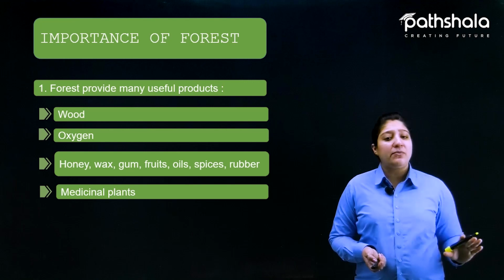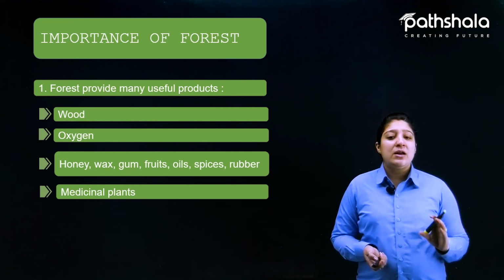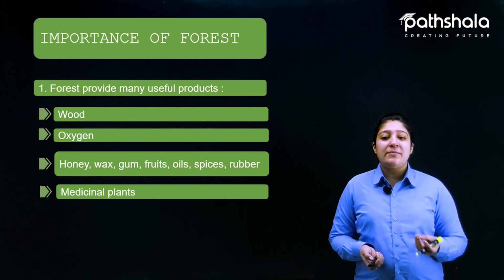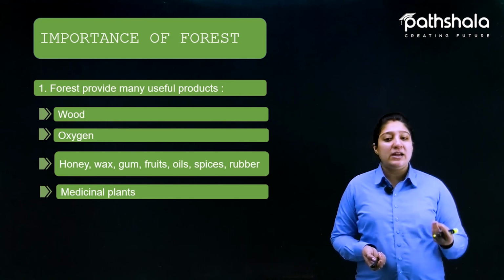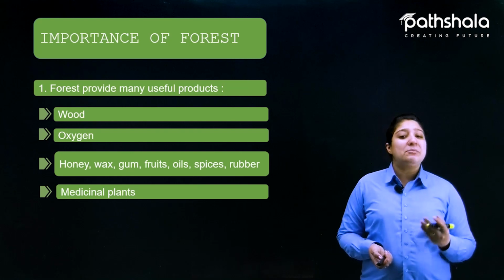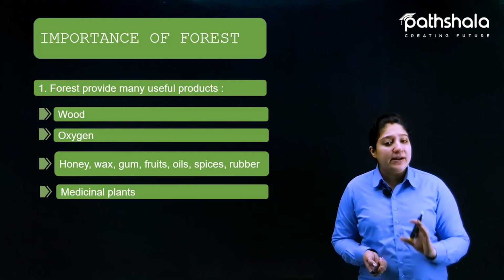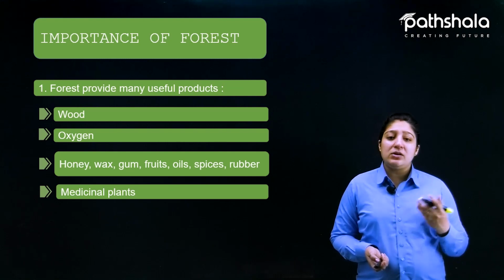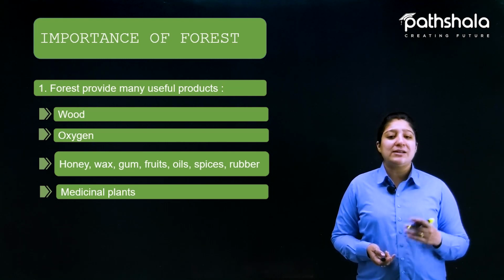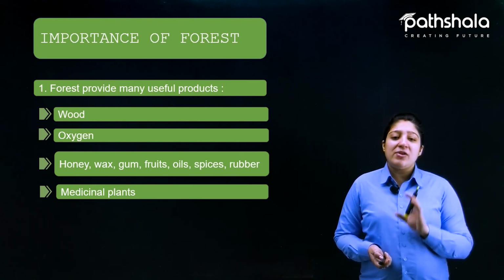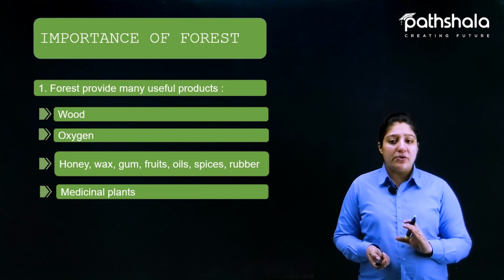There are many kinds of plants present in the forest which are useful for making medicines, right? There are some trees also, like the neem tree. There are some herbs also which provide us medicines, right? They don't exactly provide the medicines, they provide the products from which medicines are made. So here we have understood how there are different kinds of useful products provided by the forest, or we can say by the trees or plants that are present in the forest.